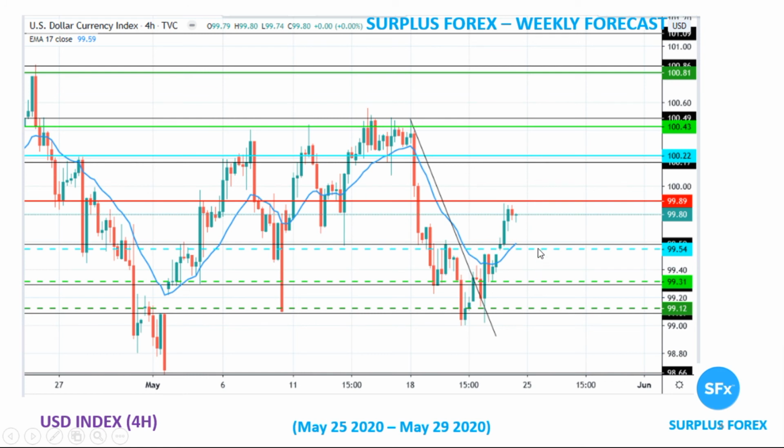If it falls below 99.59, I'll make my entry at 99.54, first target 99.31, and second target at 99.12. Once again, my take on the USD during the upcoming week will be bullish, and we'll set our entries accordingly for all the pairs.